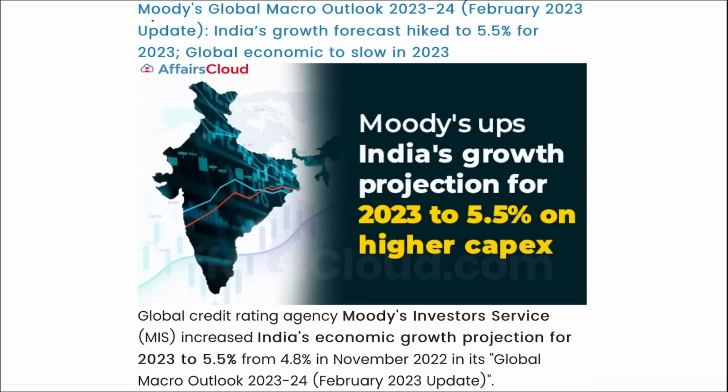Next is Moody's Global Macro Outlook for 23-24. India's growth forecast has been hiked to 5.5% for 2023, and the global economy is set to slow down in 2023. First of all, remember Moody's is a global credit rating agency.